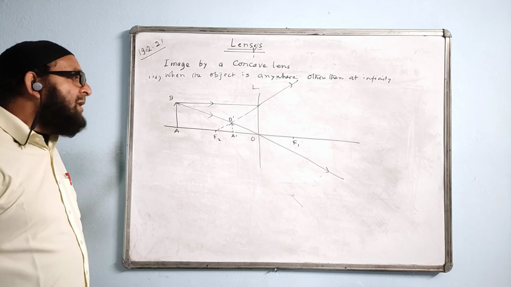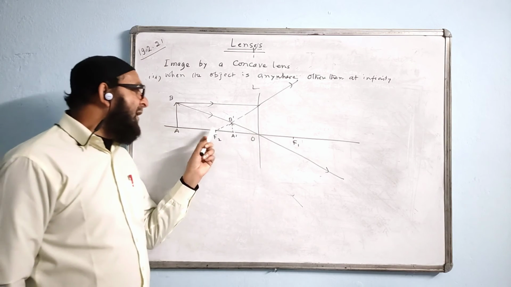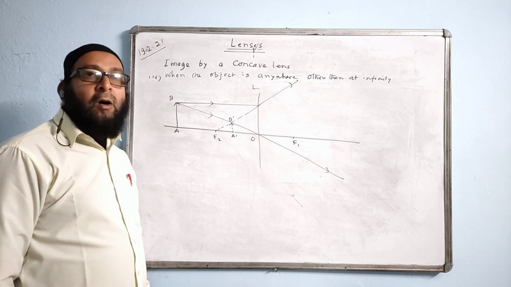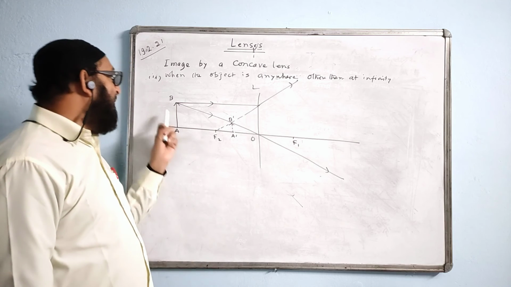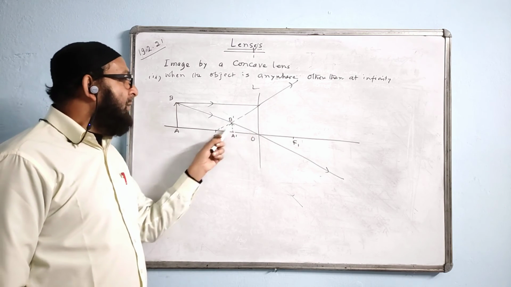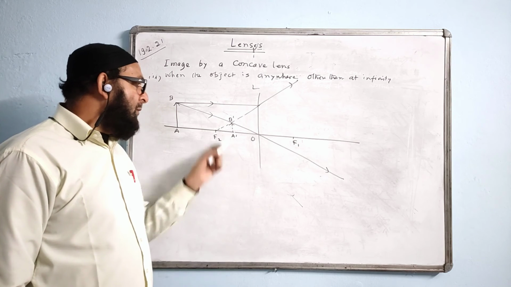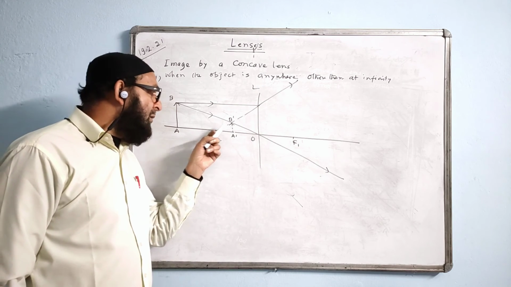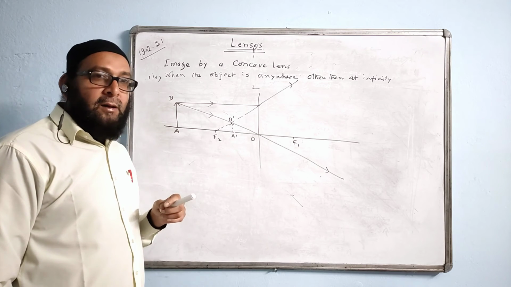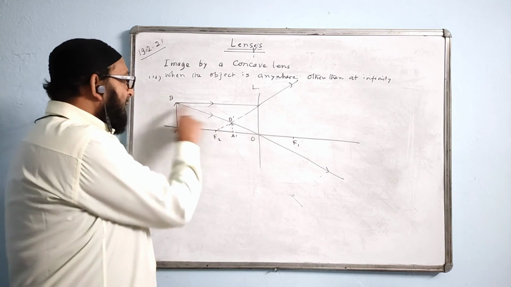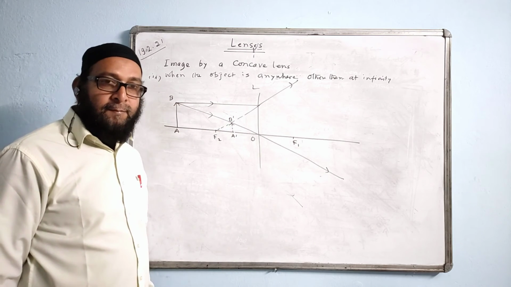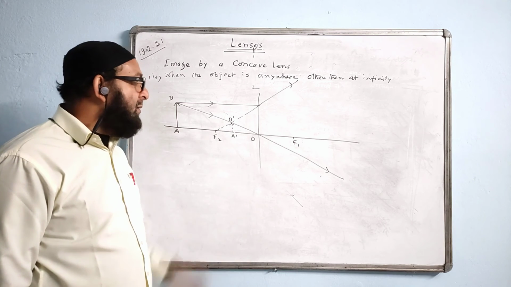Virtual image. Where is the image formed? We say the image is formed between F2 and O, or we can say the image is formed between the object and the lens, in between. Second point, we say virtual. Third point is erect or upright. And the fourth point is diminished, smaller than the object, smaller in size.